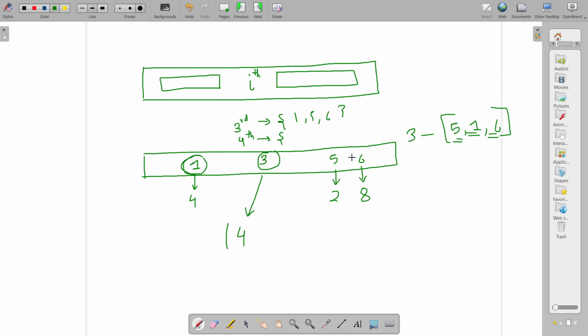For example, suppose these 5 and 6 did not exist. The only dependency of 3 was on 1. So if these two did not exist, then after 4 days you would have been able to read this book, right? Because after 4 days you read the first book, and after the first book comes the third book. So on the fourth day you would have read it. However, these two are also there.